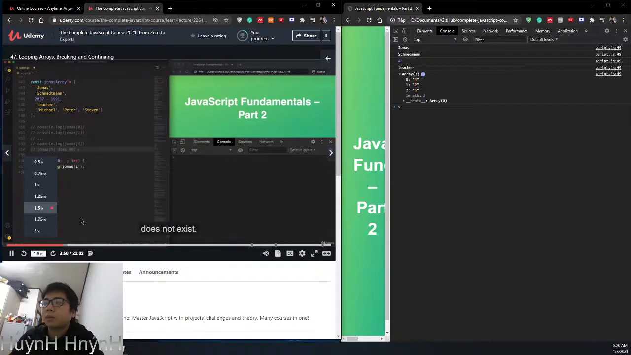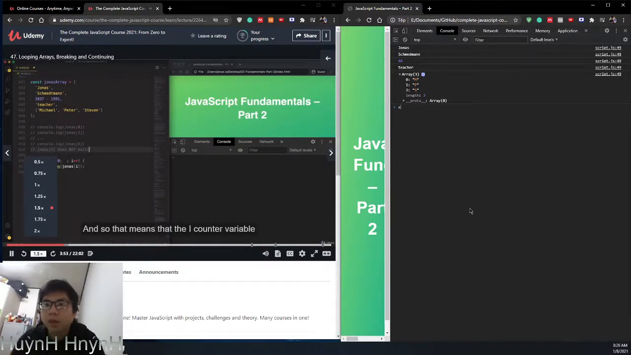Does not exist. And so that means that the i counter variable should always stay below 5. So let's write that here. So i should stay below 5. And with this, as soon as the counter variable is updated to 5, then the next iteration of the loop will not run anymore.